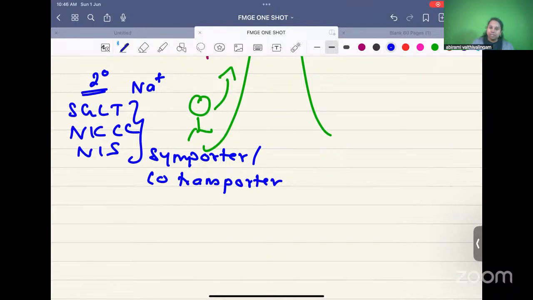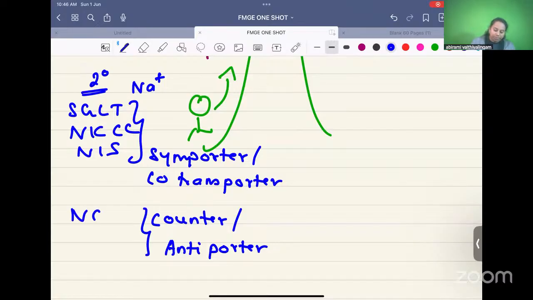When both the substances go in opposite direction, sodium is going inside, the other is going outside, it is a counter transporter or antiporter. Example, sodium calcium exchanger, sodium hydrogen exchanger. All exchangers are counter transporters or antiporters.